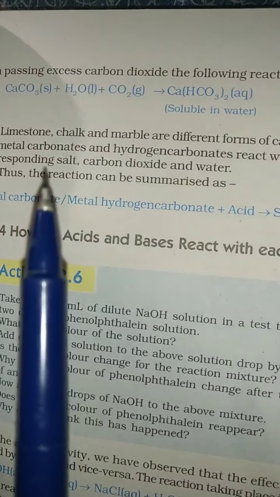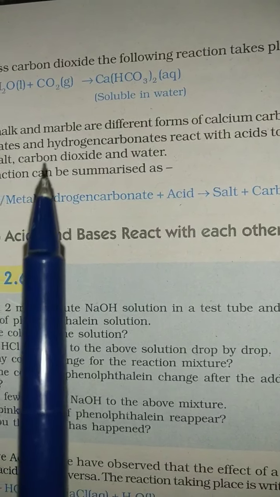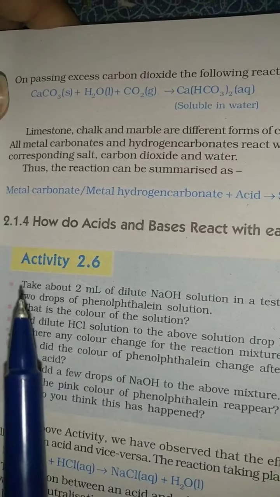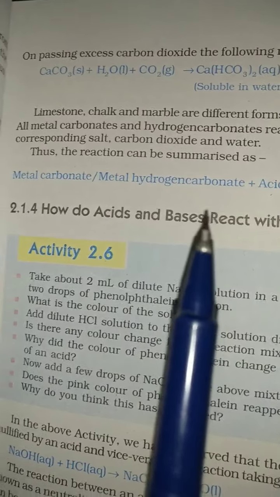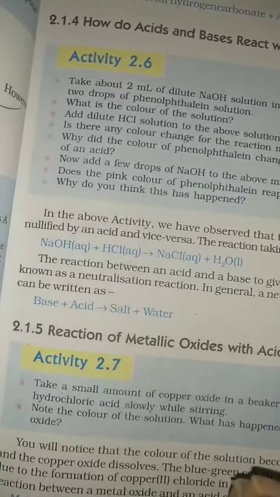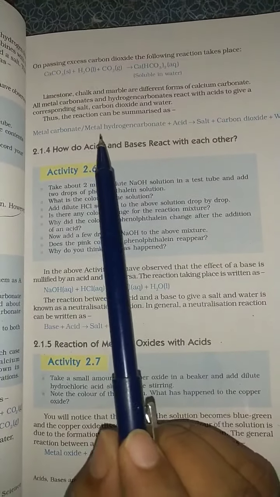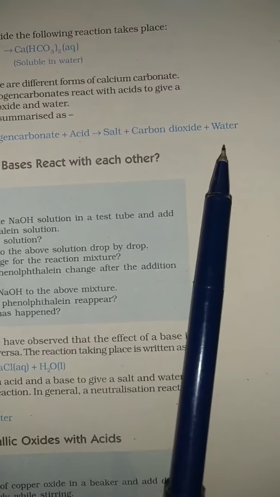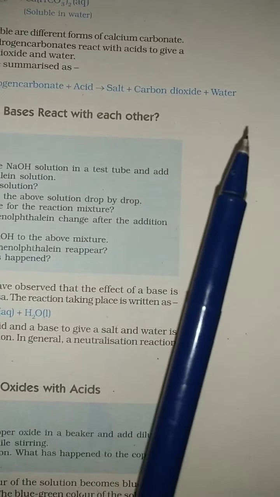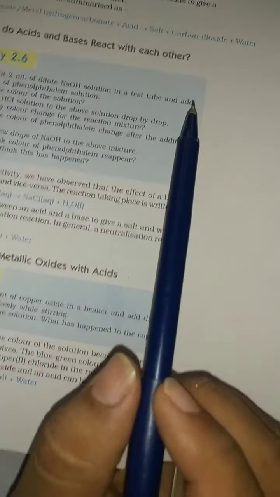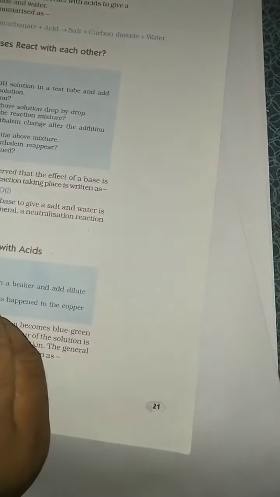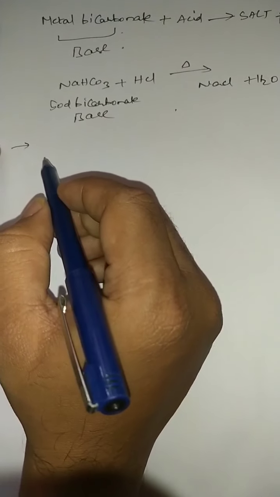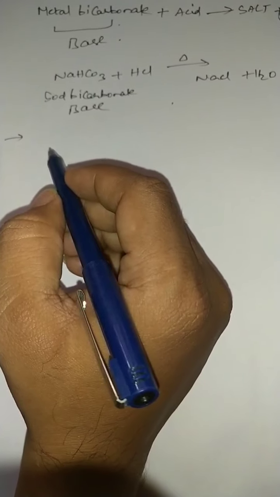So I think you understood, students. This is an experiment which is used to reveal this. Metal carbonates or metal bicarbonates react with acid to form salt, carbon dioxide and water. So calcium carbonate is insoluble in water, calcium bicarbonate is a water soluble one.